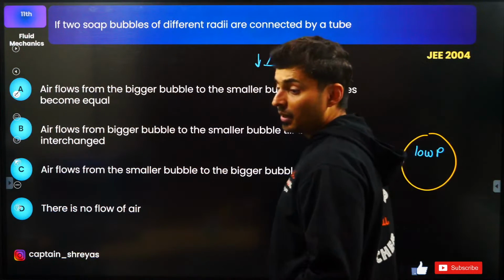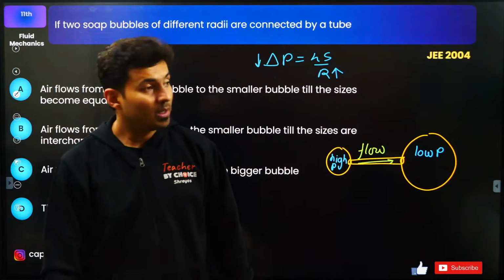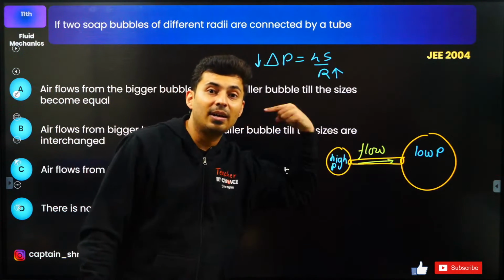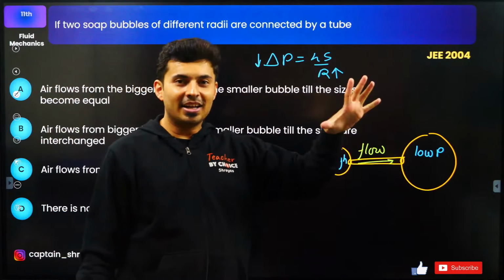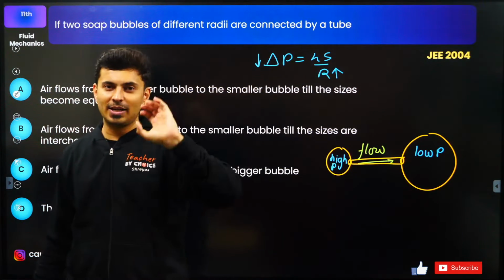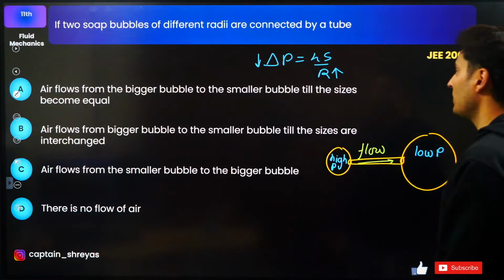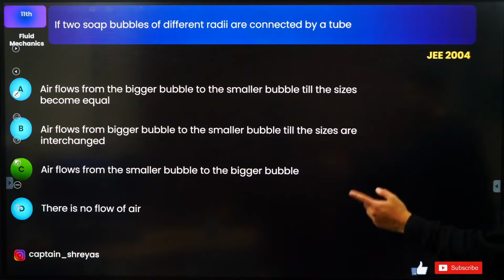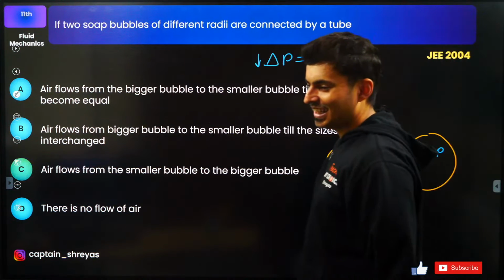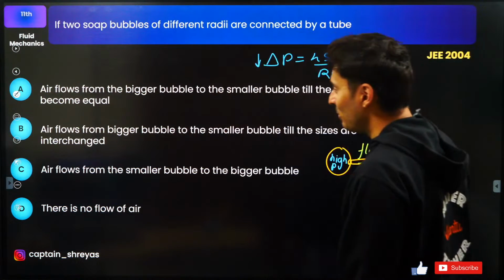No, it is not 2T by R. 2T by R is for a bubble inside of water. A bubble in air is 4S by R. A bubble in water or liquid is 2S by R. So that's why I've used that. Yeah, from the smaller to the bigger bubble. Excellent. That's right.